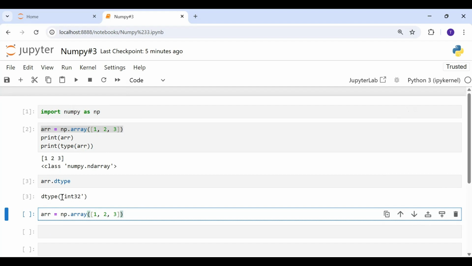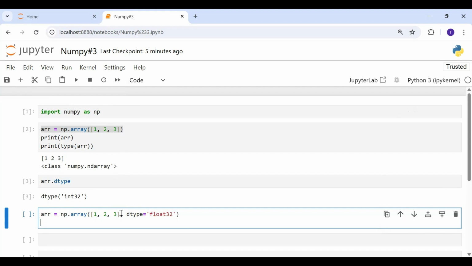By default, it will be okay, because in this list I have integers, so the array would also be created with an integer data type. But let's say the array that I want to create here is float. I want float values. So I can use the dtype argument and specify here what data type I want.